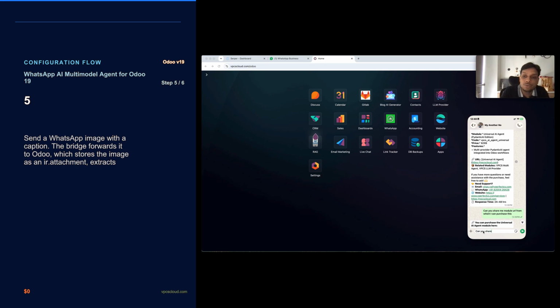like the AI agent universal module, can you share detail about the AI universal module in version 18?